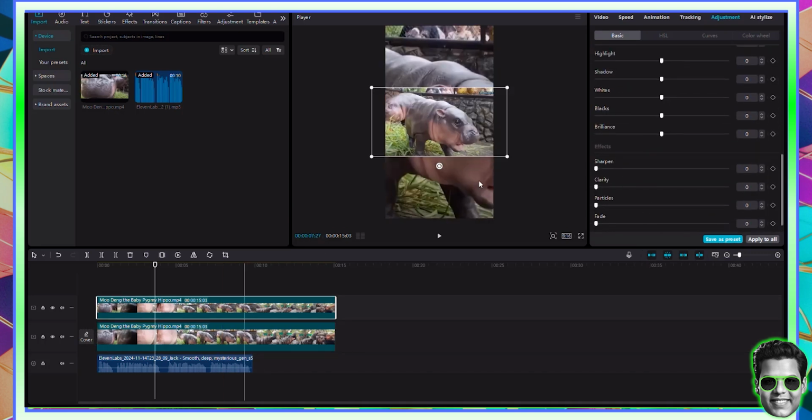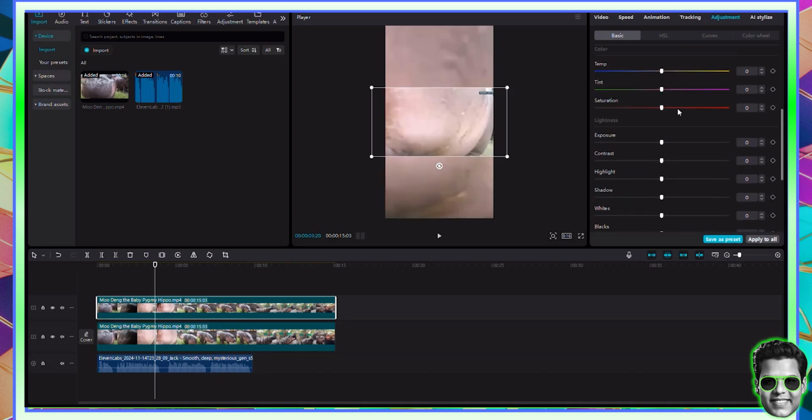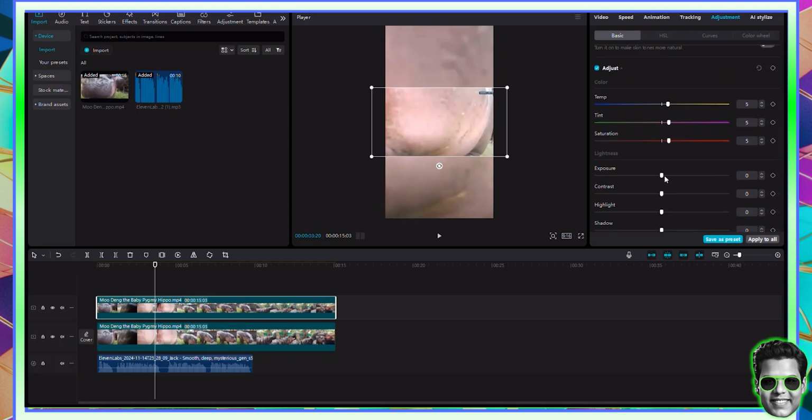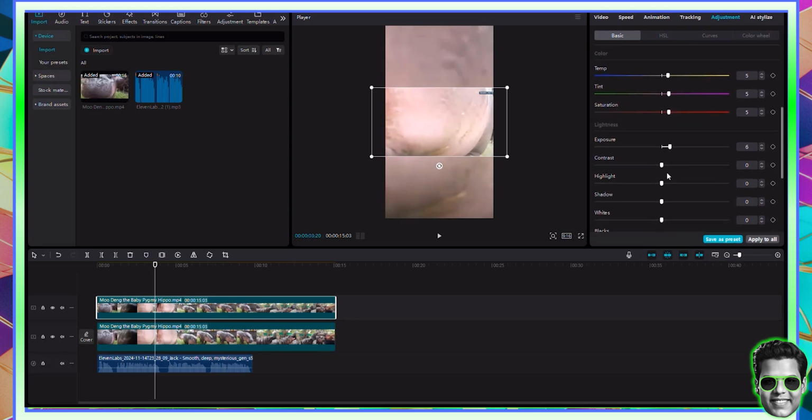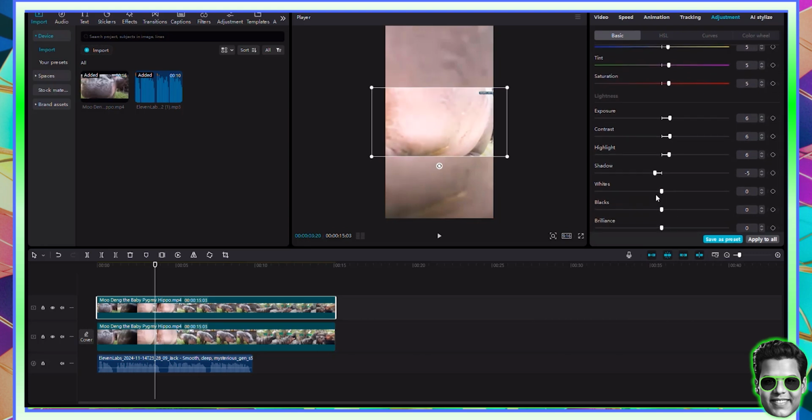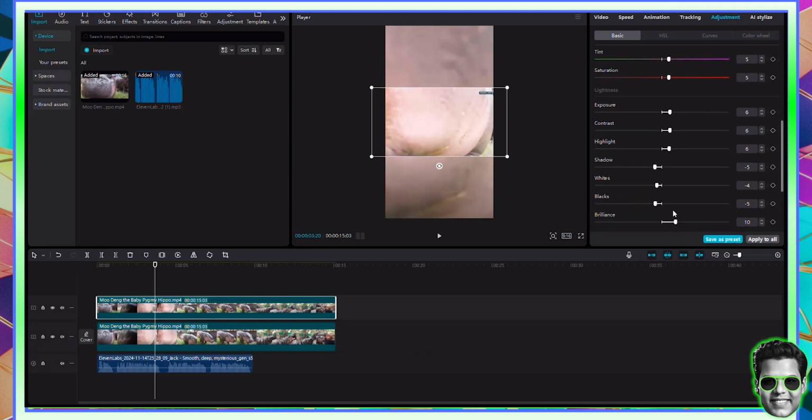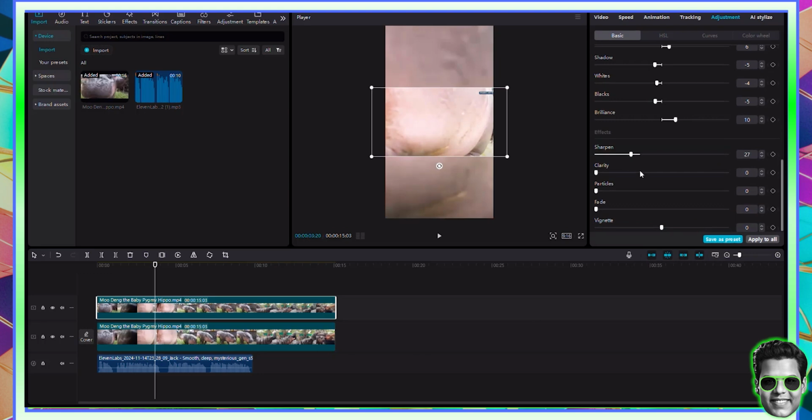I'm going to take the one at the front, and this one I'm going to edit better. I'm going to add more elements to make it shine, like exposure, highlights and so on and so forth. So as you can see, this is kind of what I'm doing here. Then I'm going to add some sharpening and some clarity, and that's pretty much that.